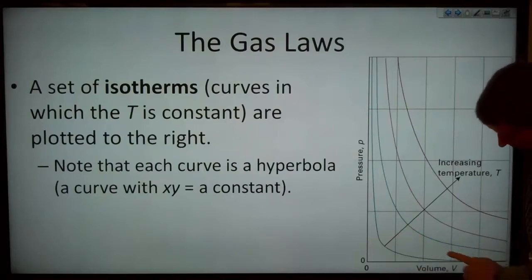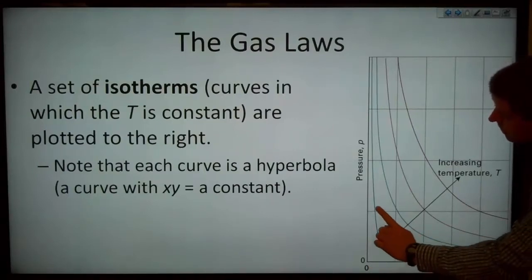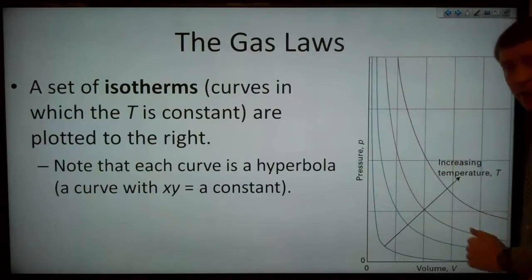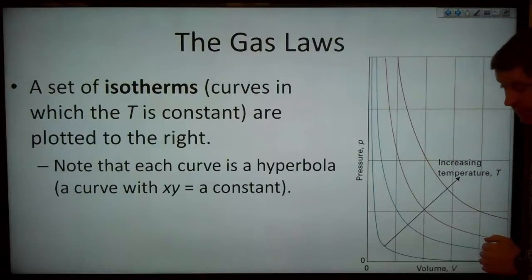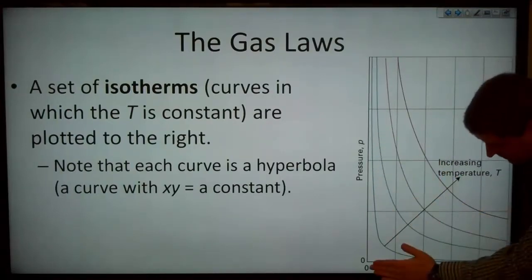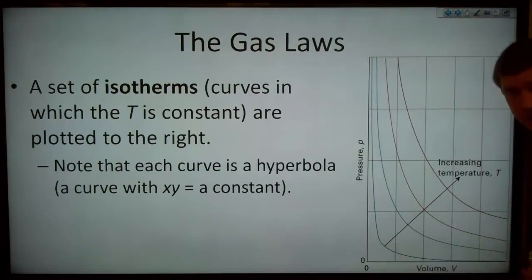We can never get our volume to be zero, so the pressure just goes up and up and up. In order to get the volume to be zero, the pressure would have to be infinite, which we can't actually really have in a real system. And in order to have the pressure be zero, the volume would have to be infinite, which again, we can't have in any real system.